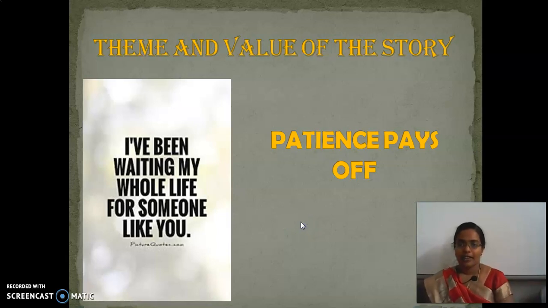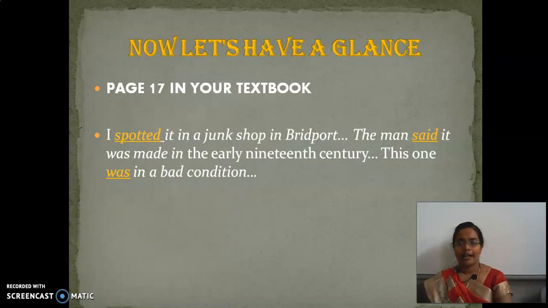So, we have learned the theme and value of the story. Let us practice this in our life. Whatever values we imbibe from a story or from whatever we have read, try to practice all those values in your life. It will make you a better human being. Next, now let's have a glance at the textbook exercise.